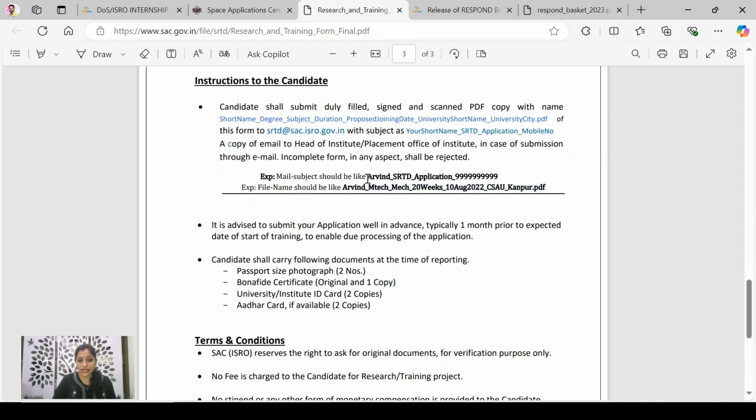Then while sending it to SAC, you'll have to write this in the subject: your short name, SRTD, application, and your mobile number.